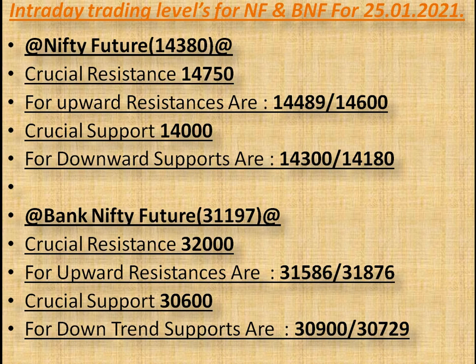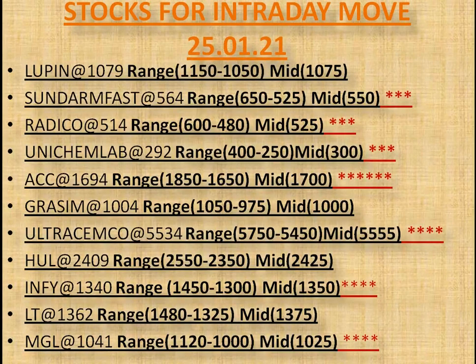As per my exploration, there are some intraday trading stocks with trading range and midpoint. So what is the trading range and what is the midpoint? If a stock sustains above its midpoint and it increases volume with price, then the upper range denotes its higher resistance to achieve, with support of the midpoint. Similarly, if a stock sustains below its midpoint with increased volume, then the lower range denotes its reversal support with resistance at the midpoint.